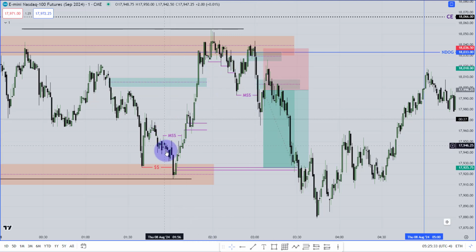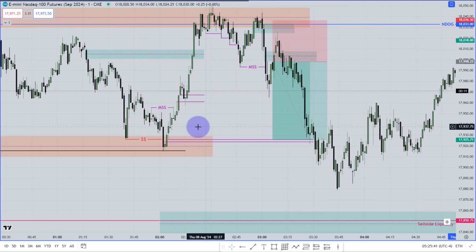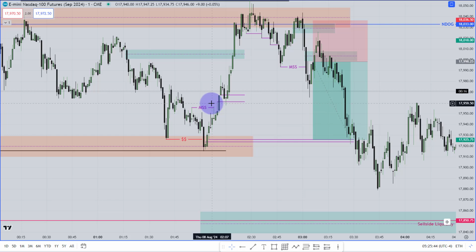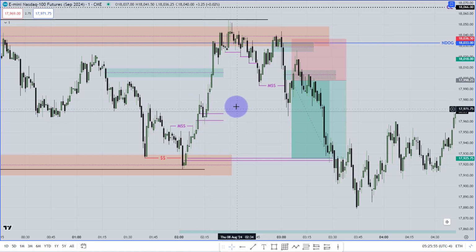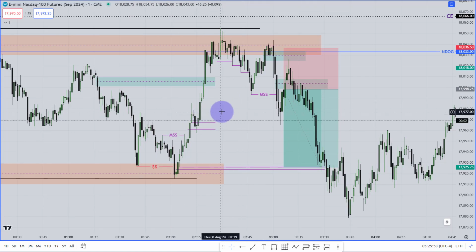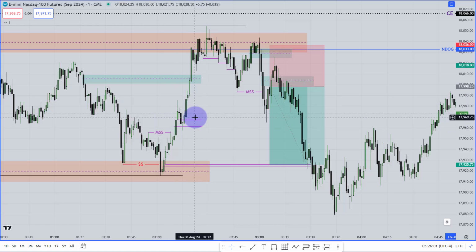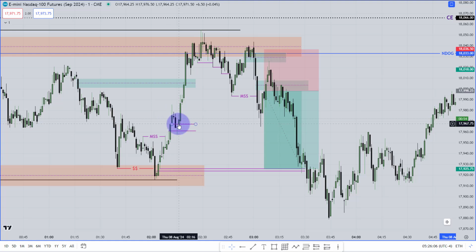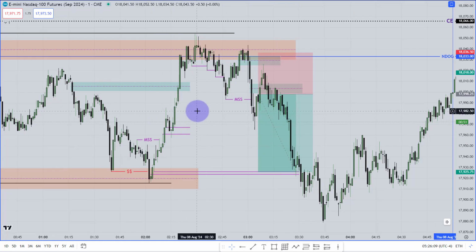It is not a perfect example of the bull setup, but if there was an opportunity to take the entry, obviously I would go for that. For example, if this candle could go a little higher and give me the market structure shift, I would be able to take my entry from that specific candle. That would be the best example for the buy setup. But as it is, I just can't change it. Sometimes the market is actually wild, and it was wild over there. Why it was wild, I can explain that as well, but it would be a very long video, so I'm not going to go into that price action.